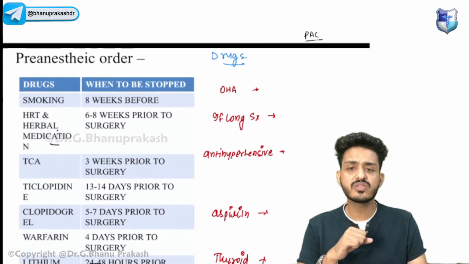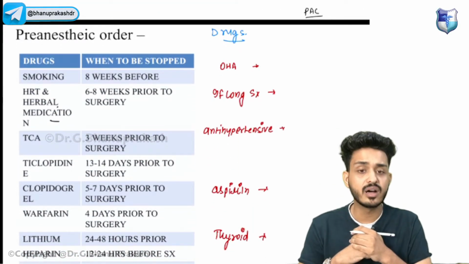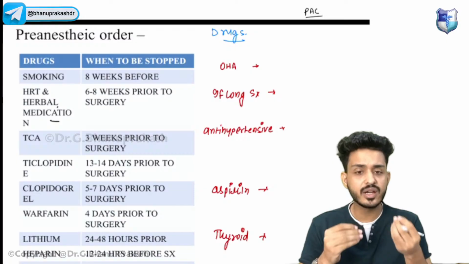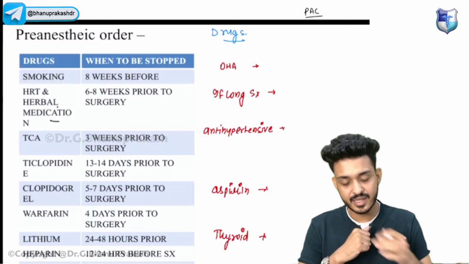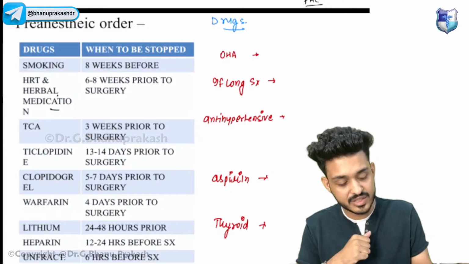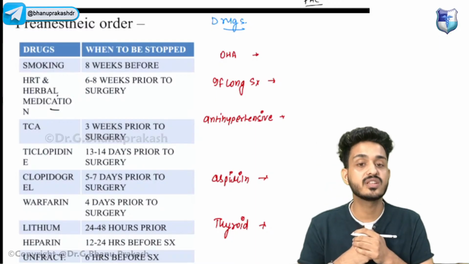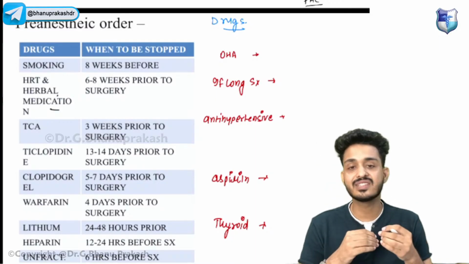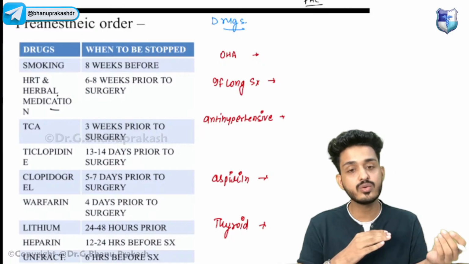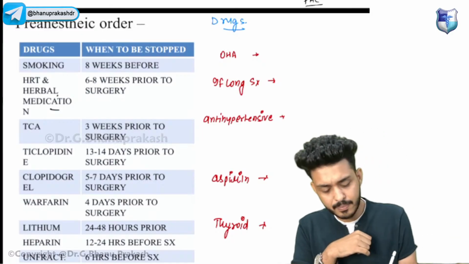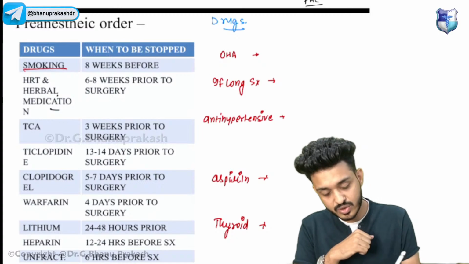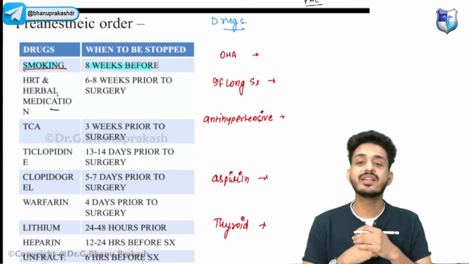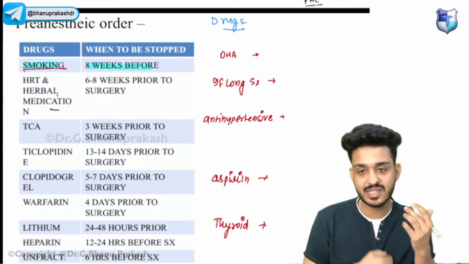Okay, now the patient will ask, sir, I am taking certain drugs, should I continue those drugs or should I stop those drugs? So these are the things that the patient needs to stop for elective surgery. For example, let's say I'm doing surgery after 2 months. I will tell the patient, please stop smoking, right? Smoking should be ceased how long before? That is 8 weeks before surgery, that means 2 months.